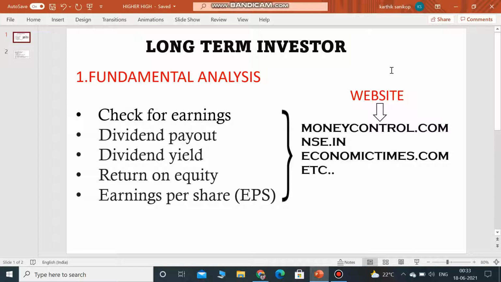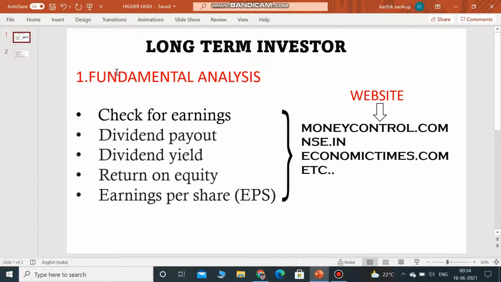I have done one more video on the basics of the stock market, how a stock actually works on a daily, weekly or monthly basis. This video basically teaches you how to deal with fundamental analysis and technical analysis. These are the two important things if you have to invest for successful returns on the stock.